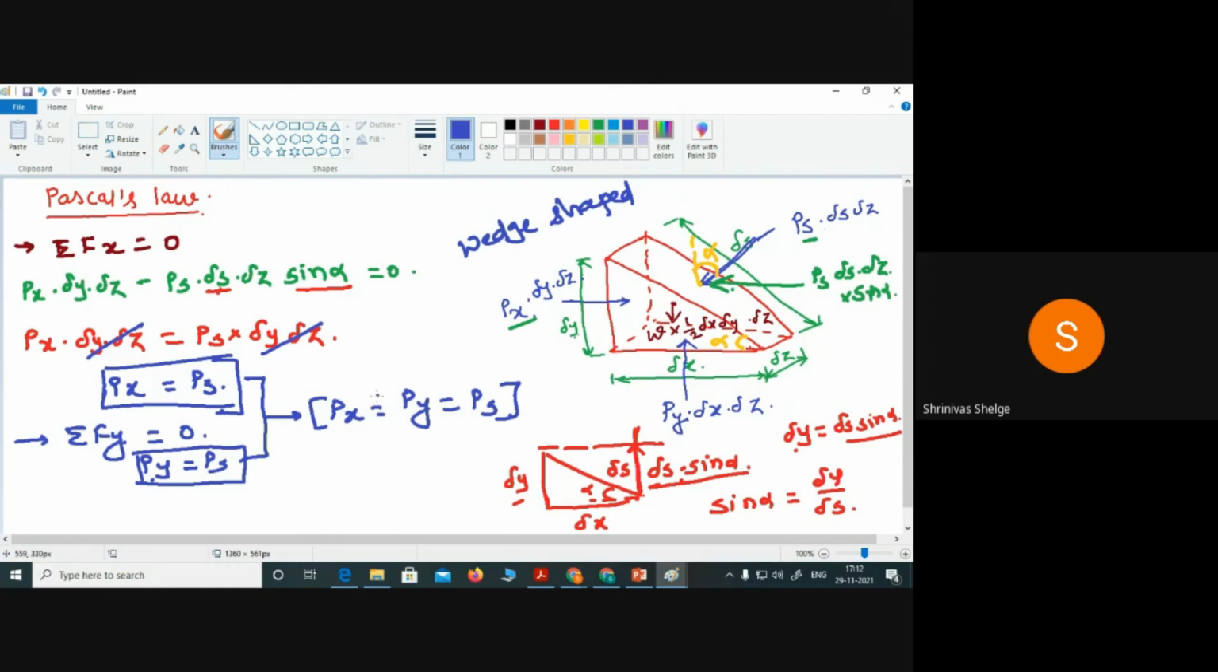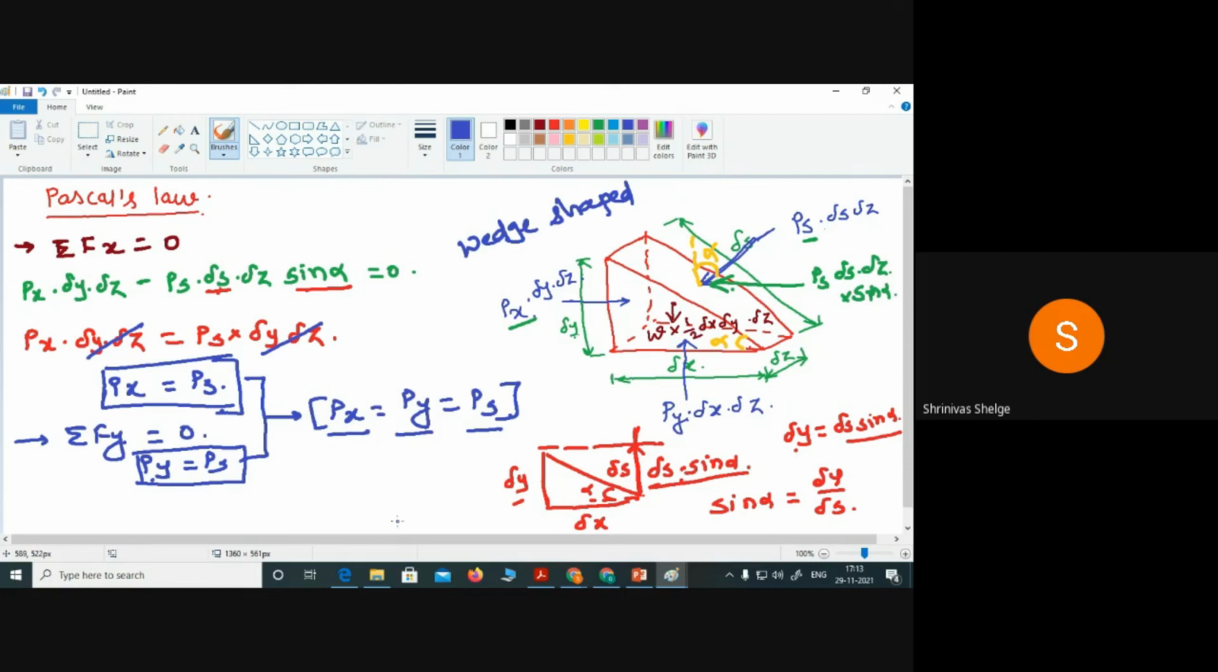You can see we have proved this: the pressure acting along the x direction, along the y direction, and along the s direction, all these pressures acting in different directions are the same. According to Pascal's law, the intensity of pressure at a point, and this wedge shaped element is very small, looking like a point, in a static fluid is the same in all directions. That is Pascal's law.